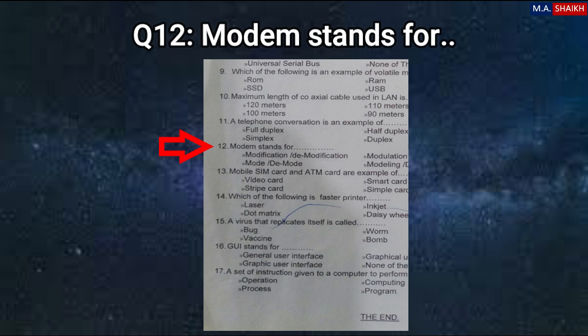Again, demodulation means converting signals from another form to first form. So modulation, suppose converting digital signals into analog signals, this is modulation. And demodulation means converting analog signals into digital signals again.